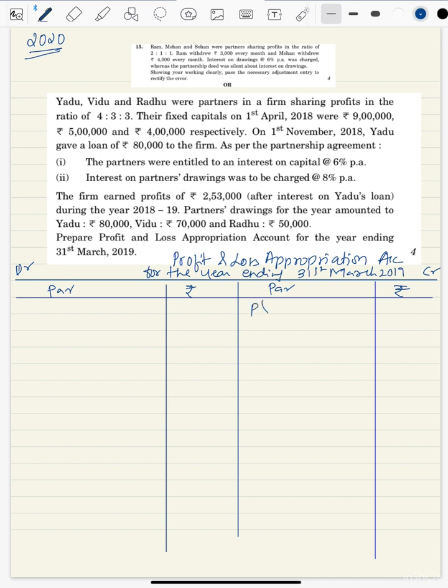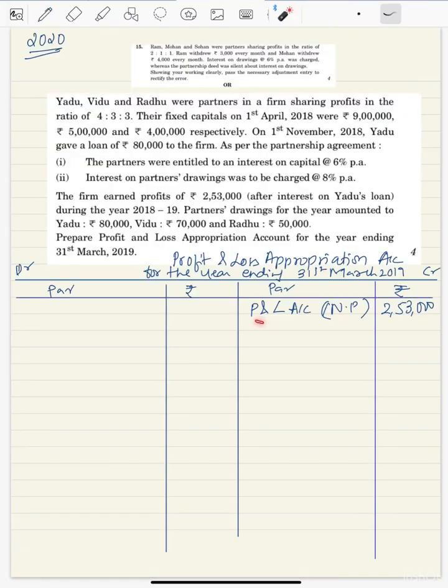So we'll write here profit and loss account, the net profit. How much is the net profit? It's 2,53,000. Make sure that you write the complete statement. Don't write it like this. Profit and loss statement, and in bracket you can mention net profit. Okay, so 2,53,000. Now interest on partners' drawings to be written on the debit side. So we'll write down interest on drawings first.